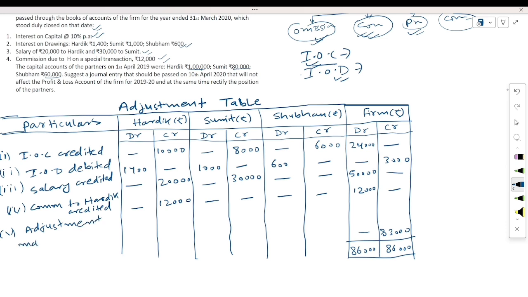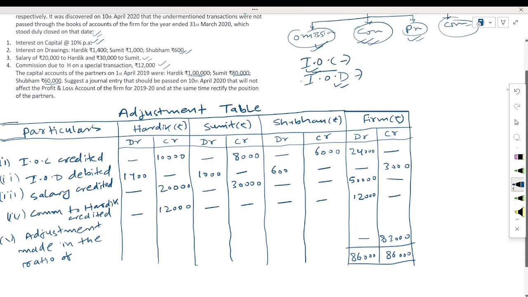adjustment made in the ratio of how much is the profit sharing ratio. Profit sharing ratio is 2:1:1.